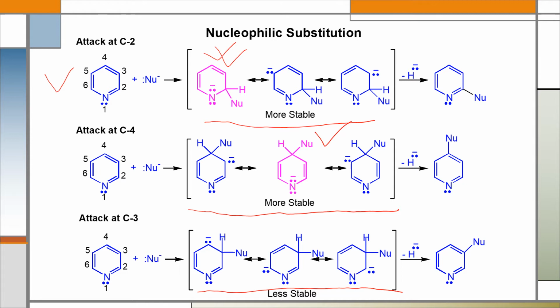That's why during nucleophilic substitution reaction, the nucleophile prefers position 2 first. But a mixture of two compounds will be produced. One is the 2-substituted product and another is the 4-substituted product. But the 2-substituted product will be the major product during nucleophilic substitution reaction.